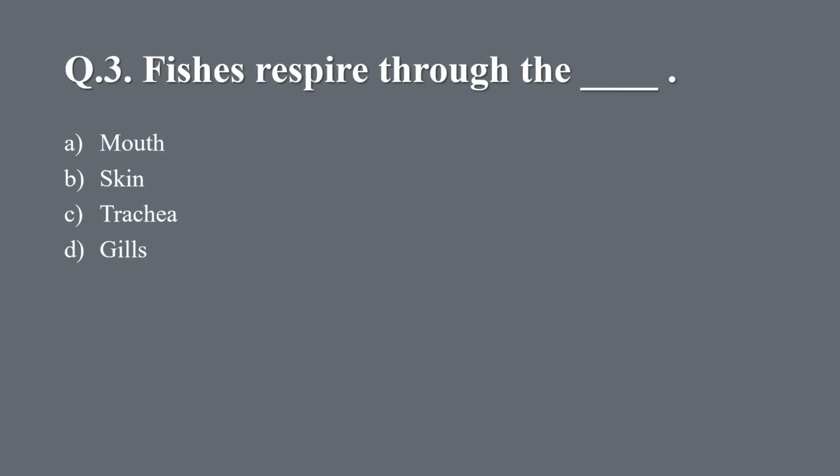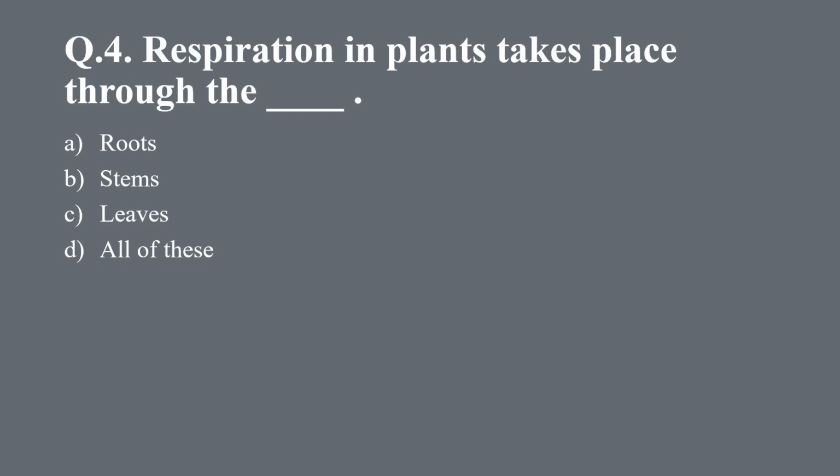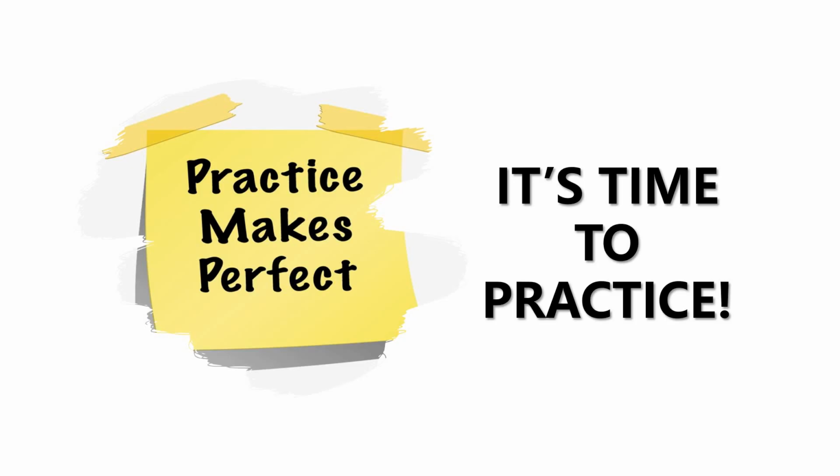Trachea. Question 3. Fishes respire through the dash. A. Mouth, B. Skin, C. Trachea, D. Gills. And the right answer is D. Gills. Question 4. Respiration in plants takes place through the dash. A. Roots, B. Stems, C. Leaves, D. All of these. And the right answer is D. All of these.